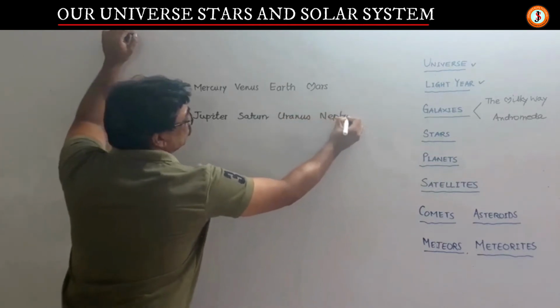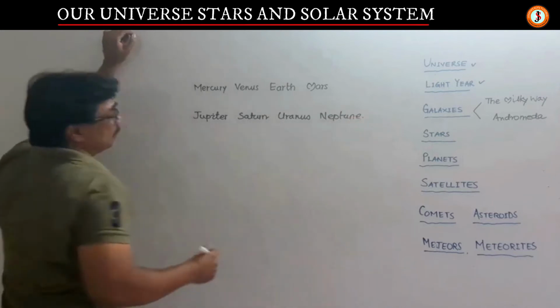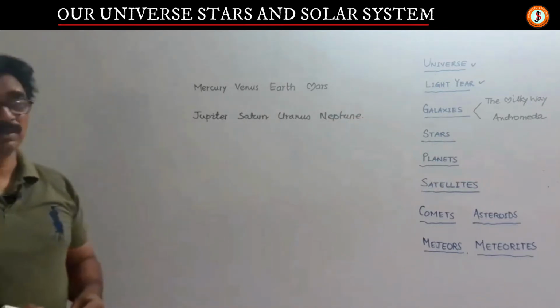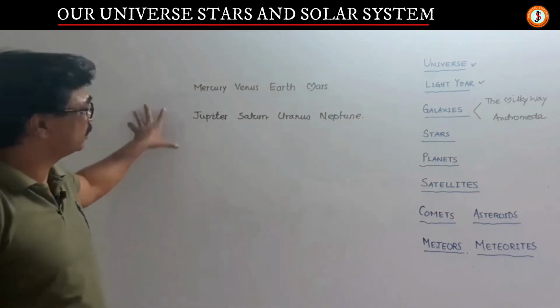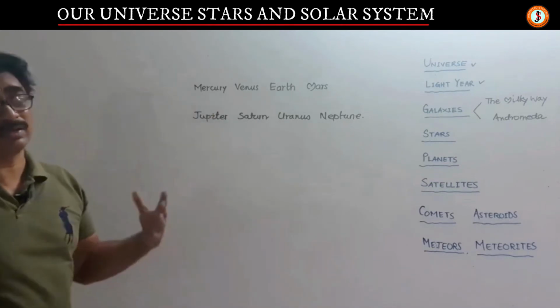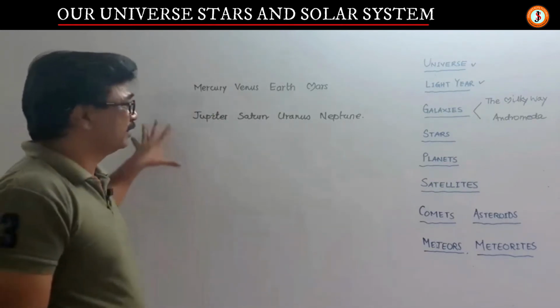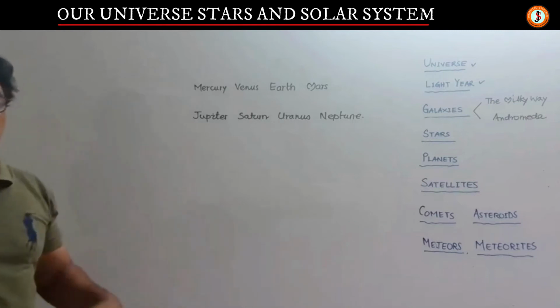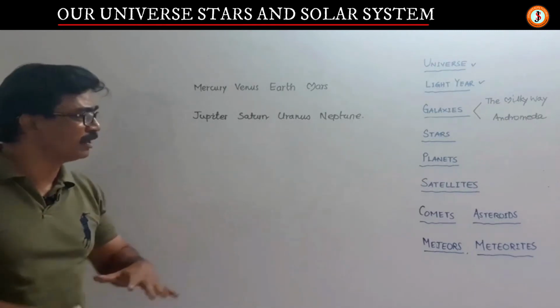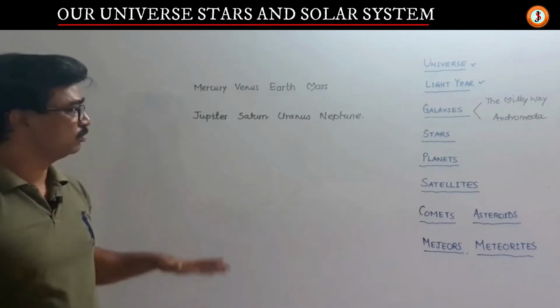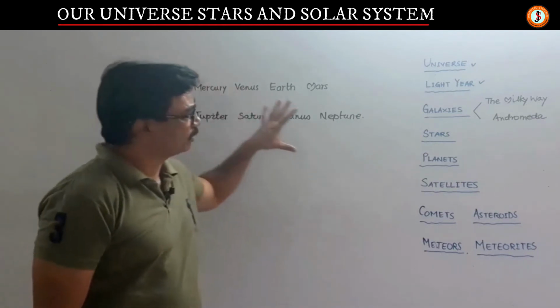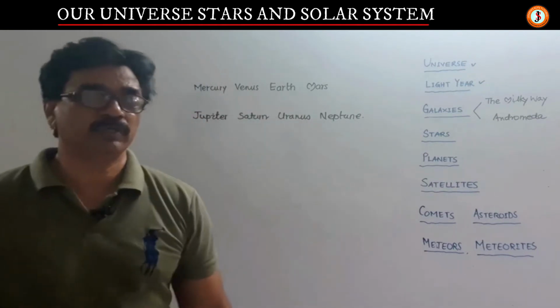These are the Jovian planets, very huge planets. They all have rings, but Saturn has a very prominent ring. They are gas giants, we call them. We will come to them one by one, but at present I wanted to explain the elements.